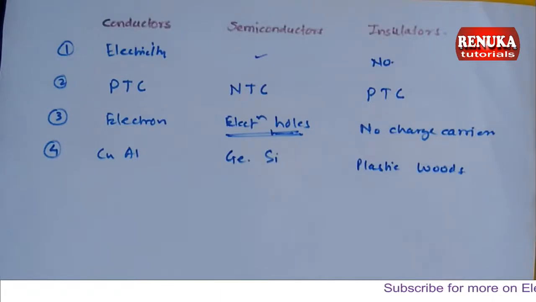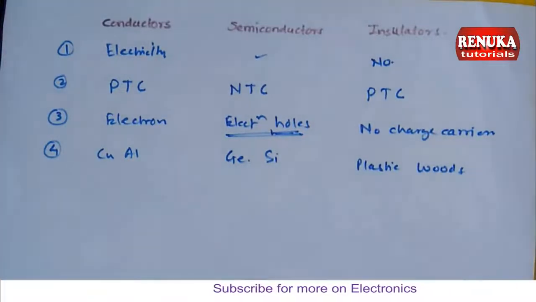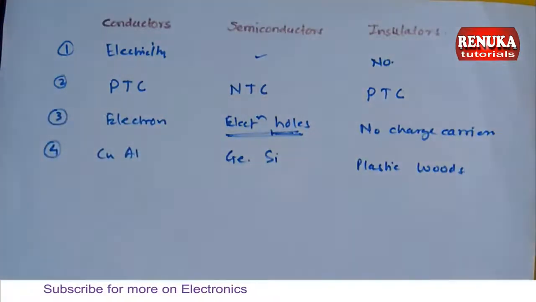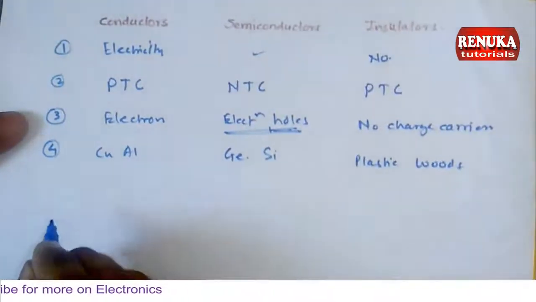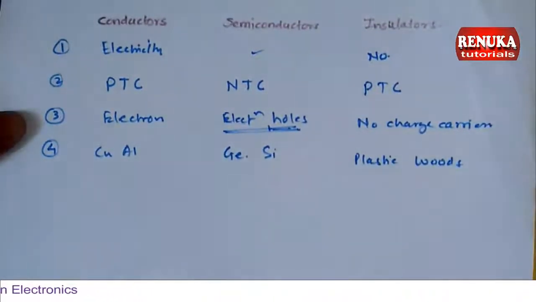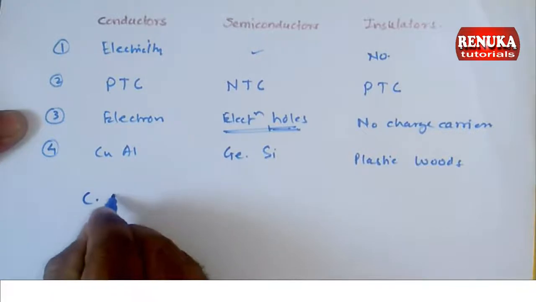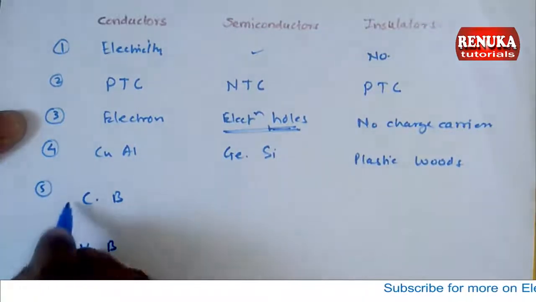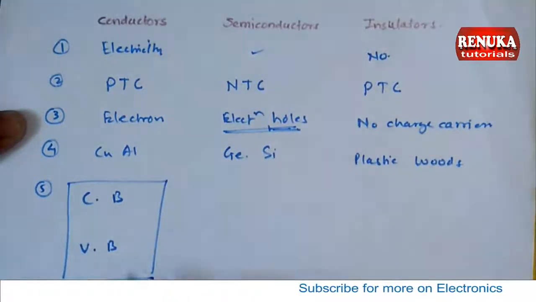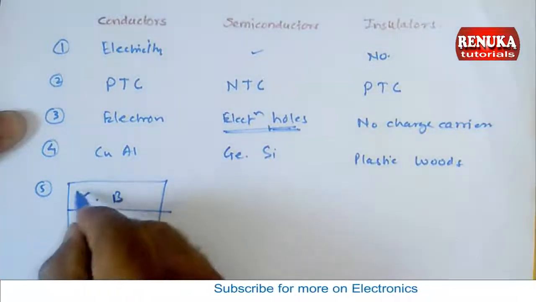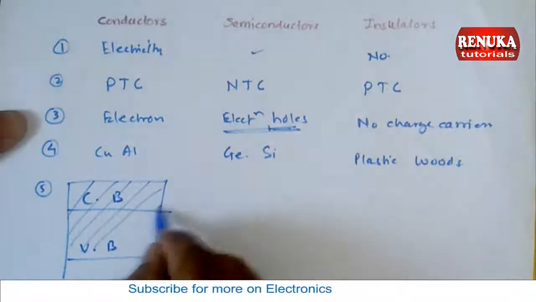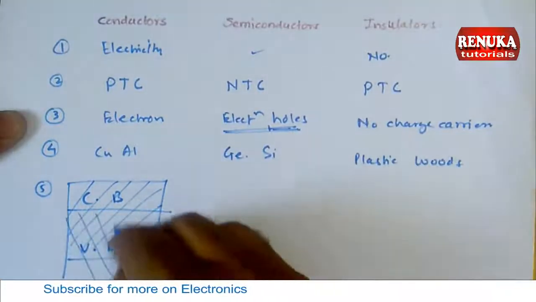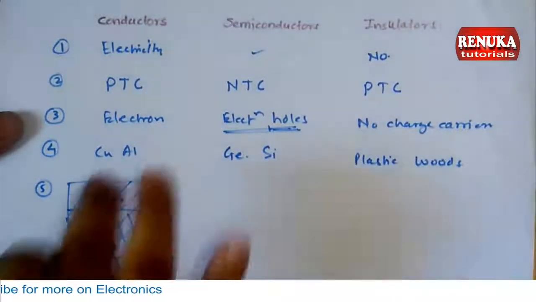Now the fifth point, about why they are called conductor, semiconductor and insulator. They are explained on the basis of band diagram. As we have already explained about the band diagram of an atom, it has a conduction band and a valence band. In conductor, the conduction band and valence band are overlapped with each other.